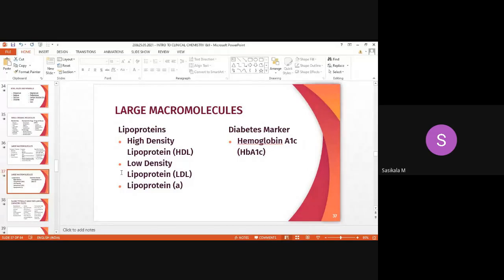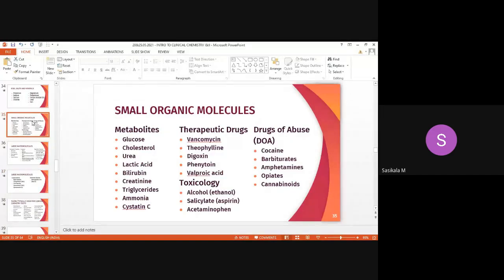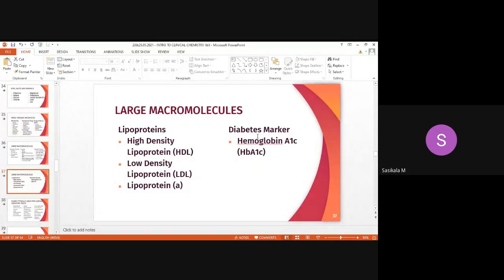Along with them, triglycerides are also to be added under lipoproteins, but they have come under smaller organic molecules, I think, as a metabolite. So triglycerides are also a type of lipoprotein. And then the diabetes marker, that is the HbA1c test. These are all different tests or molecules that are analyzed.